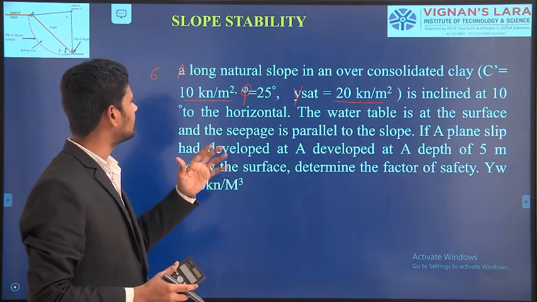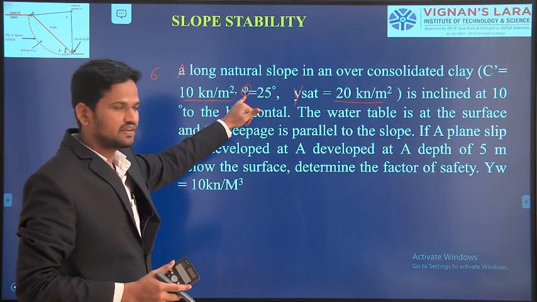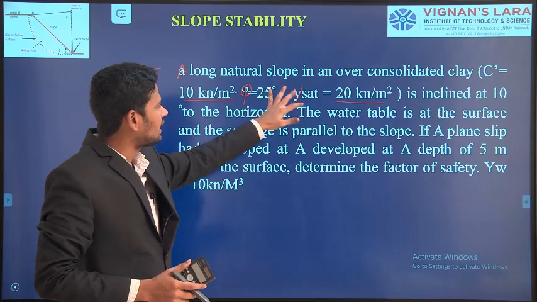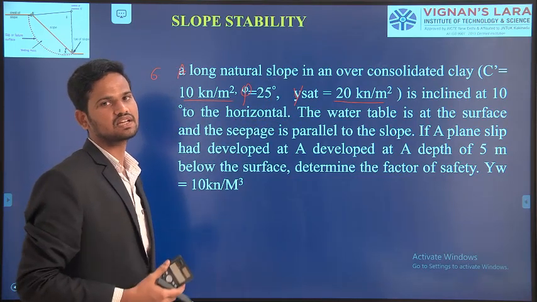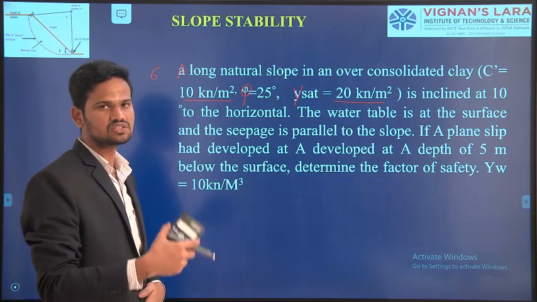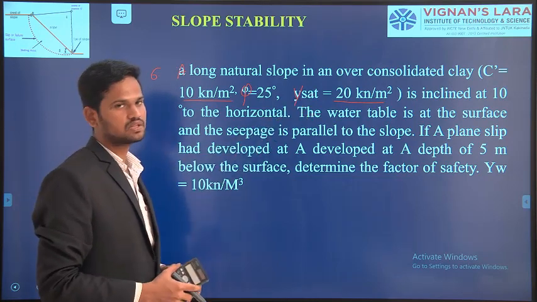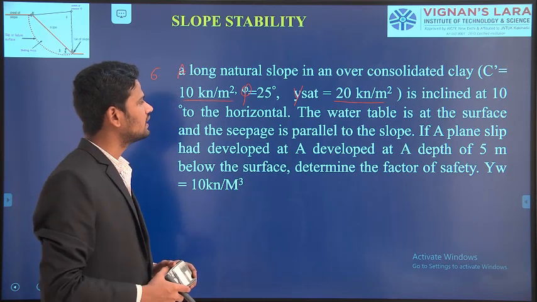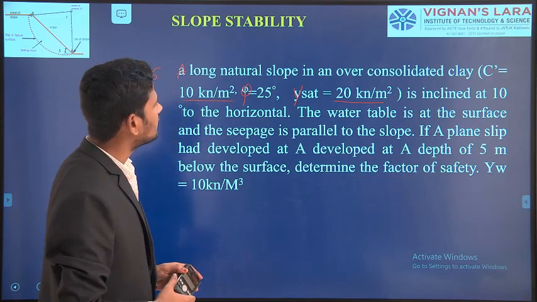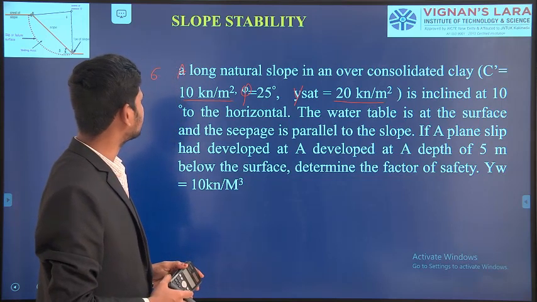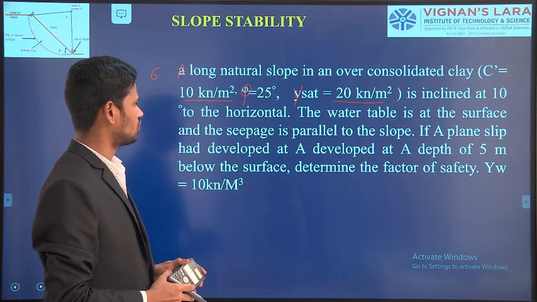In over consolidated clay, the cohesion is given, the angle of internal friction of the soil mass is given, and the slope is in seepage condition. That means the soil mass is having some water content. That saturated unit weight also is given in the problem. It is inclined at an angle of 10 degrees and seepage is parallel to the slope.